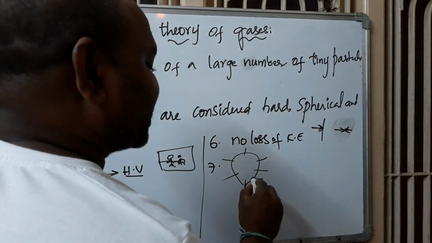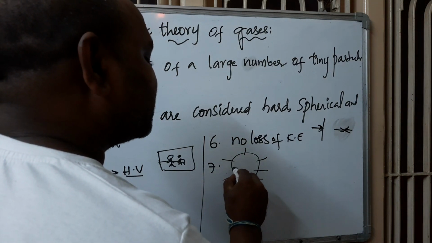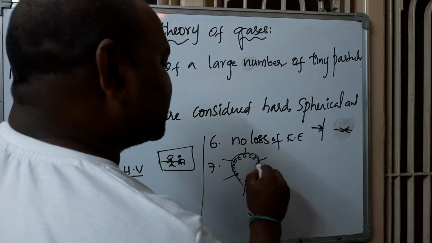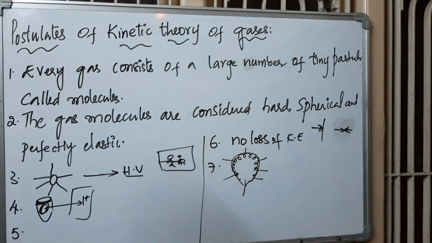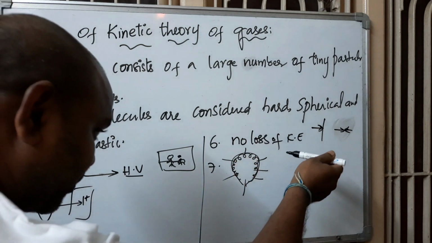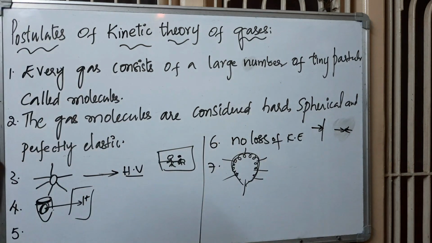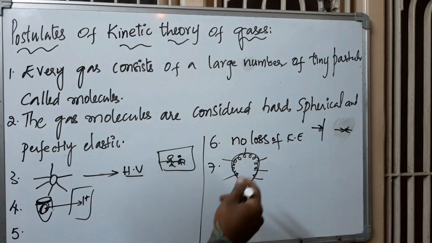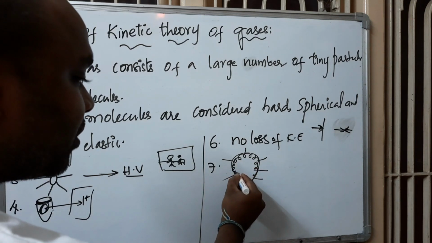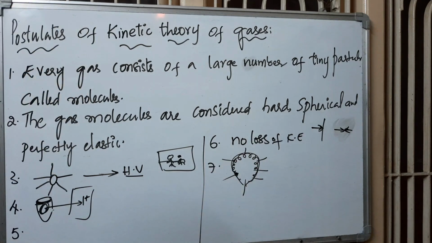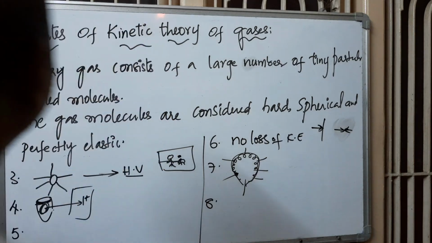That is because of the pressure, the bombardment of the molecules upon the walls of the container.